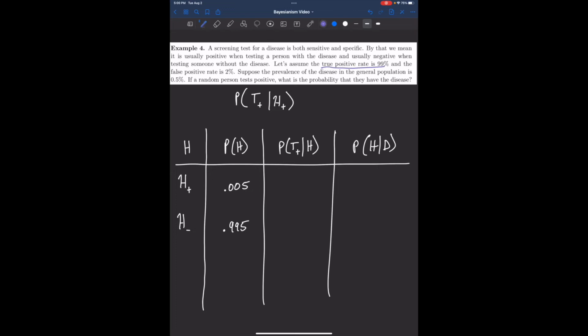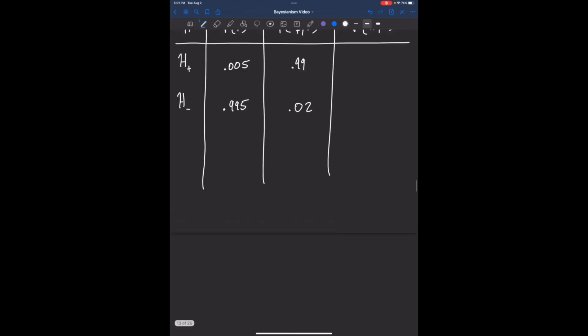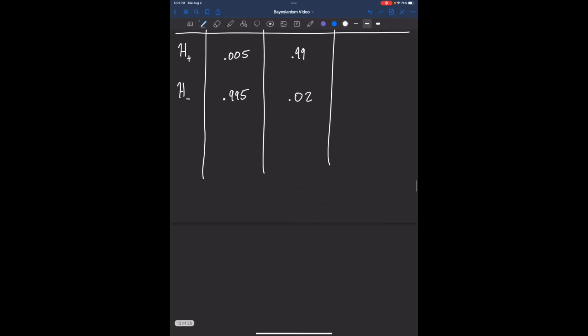The true positive rate is 99%, so I can write 0.99 here. Now, what about the probability of testing positive given that the person doesn't actually have the disease? That's the false positive rate, so that's 0.02. Let's calculate the probability that the person has the disease given that they tested positive.